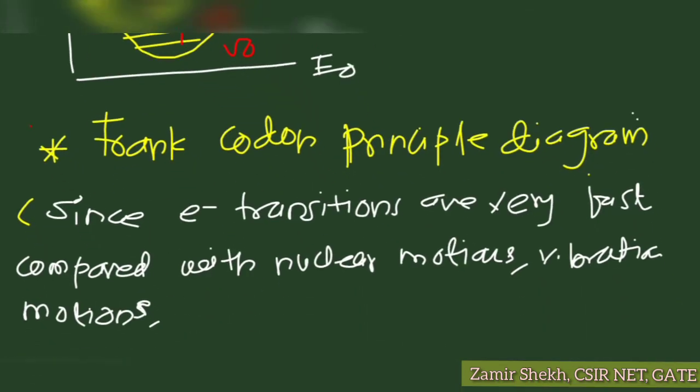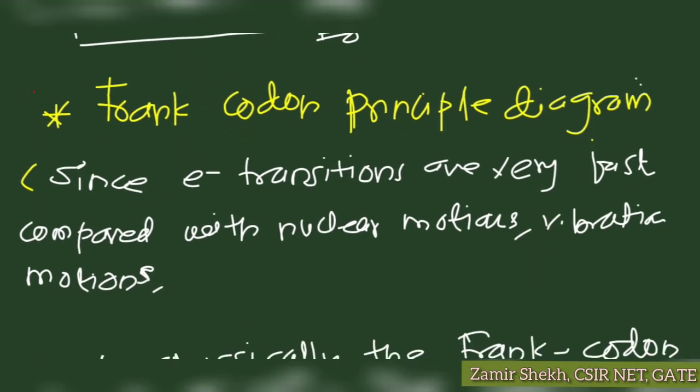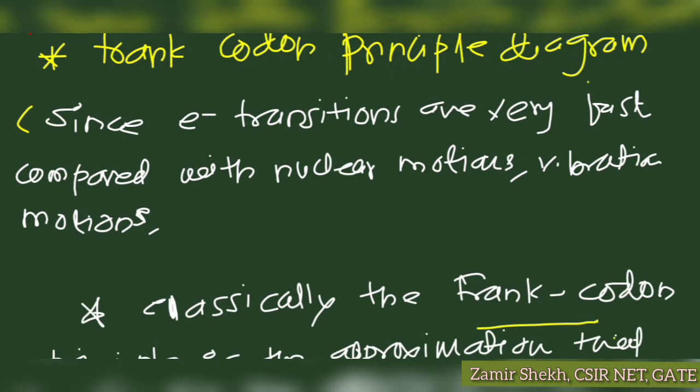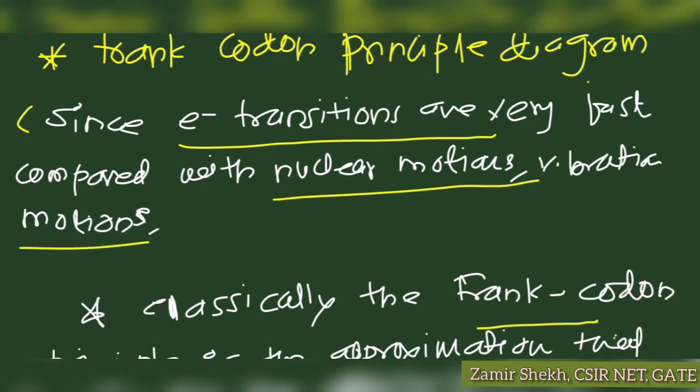We will see the first one. This is the diagram called the Franck-Condon principle diagram. This one is most important, since electronic transitions are very fast, because we are providing more energetic light than your nuclear motions or your rotational motions. So electronic transitions are always very fast compared to the other types of motion, because it is an energetic one.